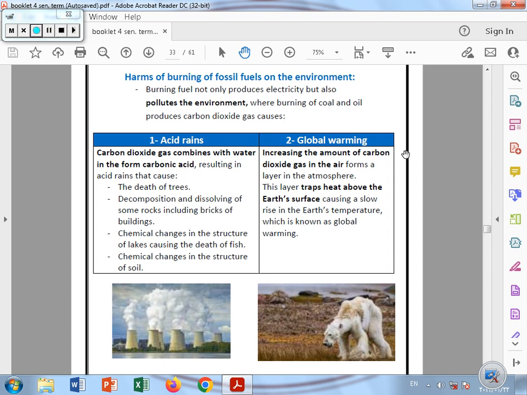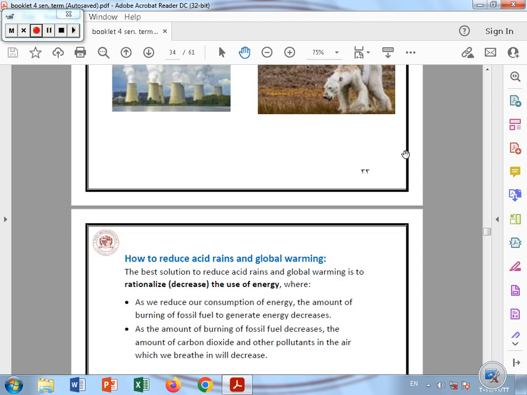So the carbon dioxide gas makes a layer, something like a protective layer, inside the atmosphere, which doesn't let the extra heat or the extra temperature get out from the earth, and this increases the temperature of the earth, which is called the global warming.